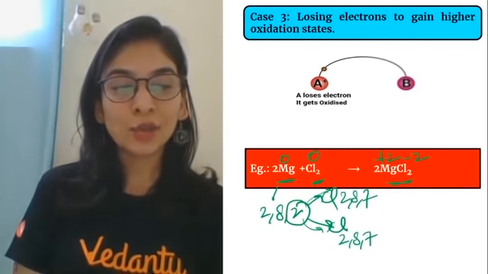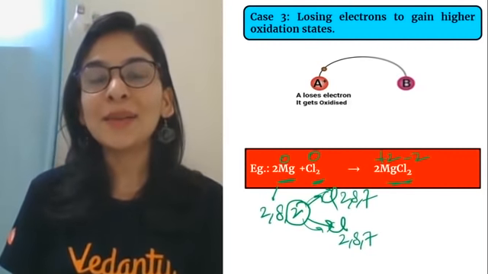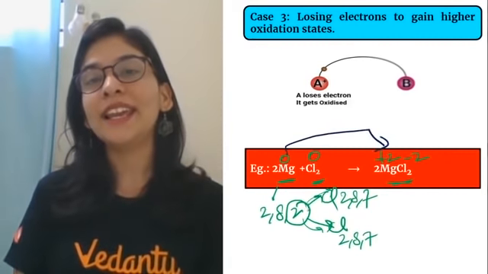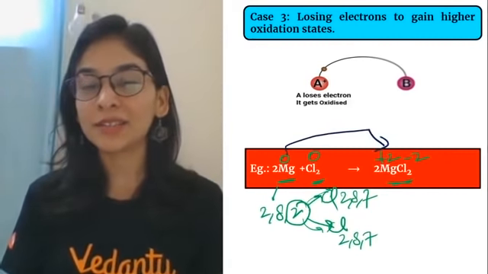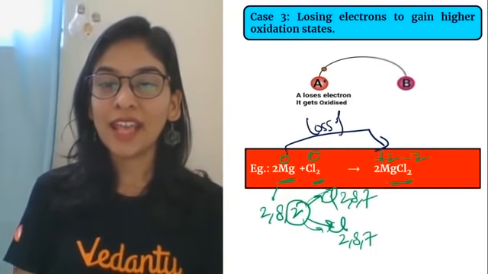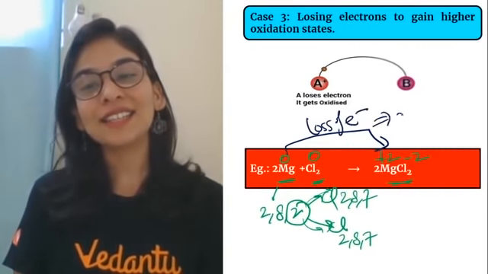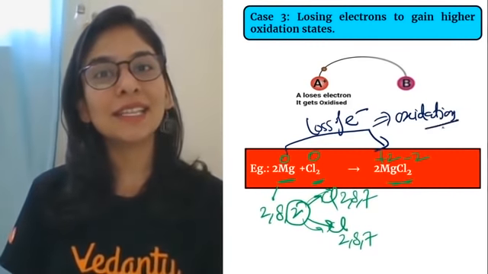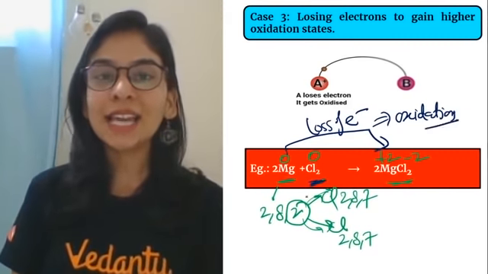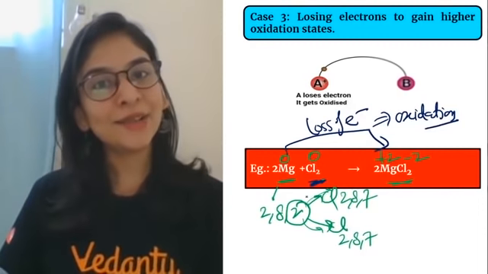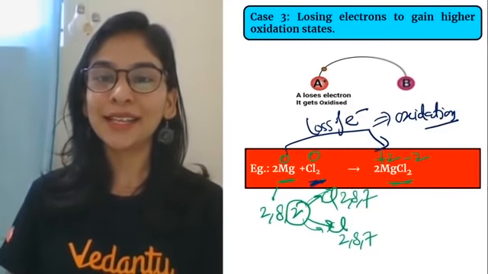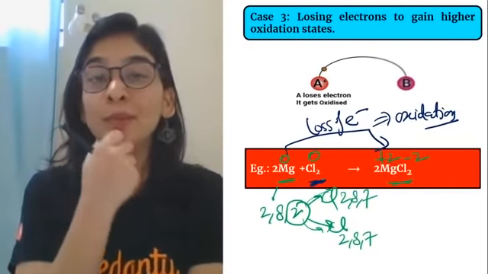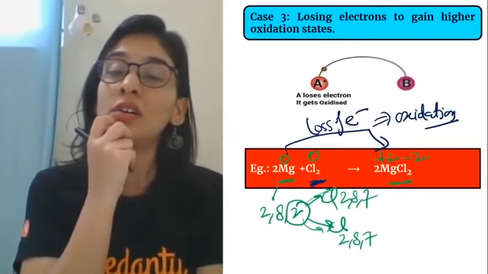Okay students, so what did I observe? My magnesium lost 2 electrons and became +2 charged. Loss of electron, and this loss of electron is nothing but oxidation. My magnesium is getting oxidized. What happened with chlorine? I will tell you in this class in the coming 5 minutes only. Otherwise, you can see that also. Okay students? So sometimes you say, ma'am, I can't see oxygen.